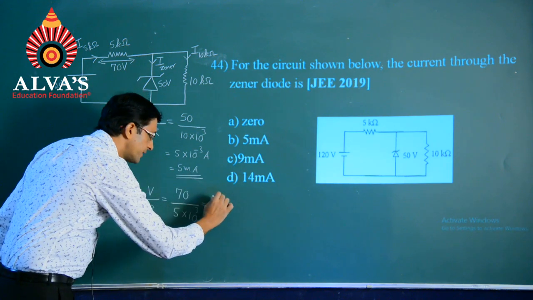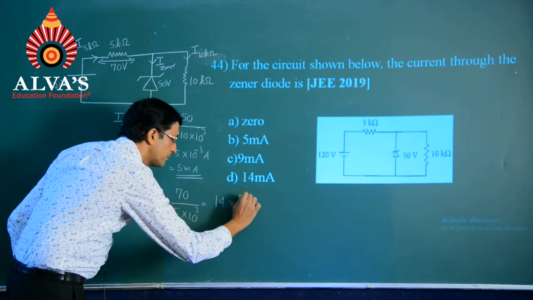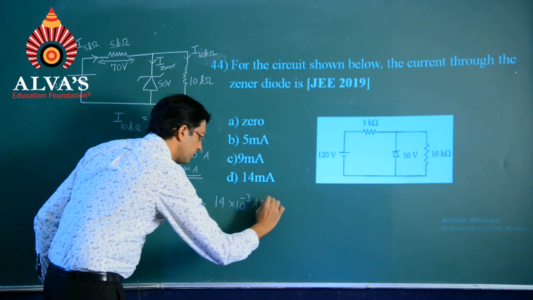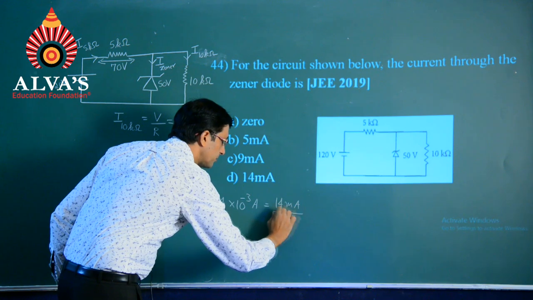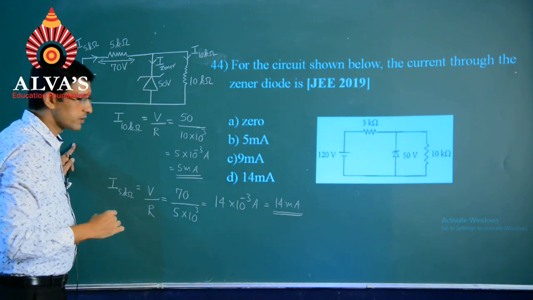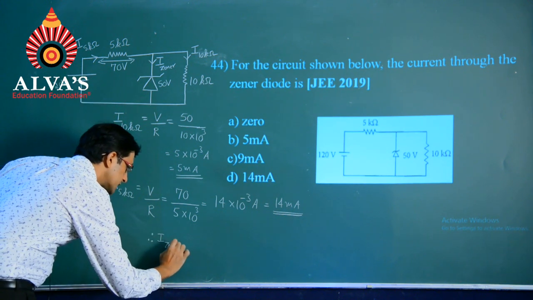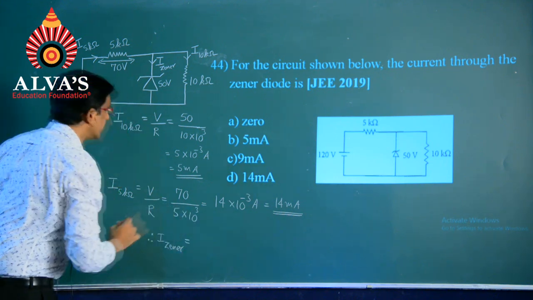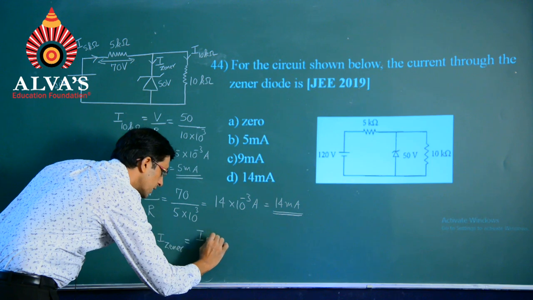So, 70 divided by 5, we get 14 into 10 power minus 3 ampere, which is equal to 14 milliampere. And lastly, we wanted to know the current across the Zener diode, and hence the current across the Zener diode can be written as the difference of the following.